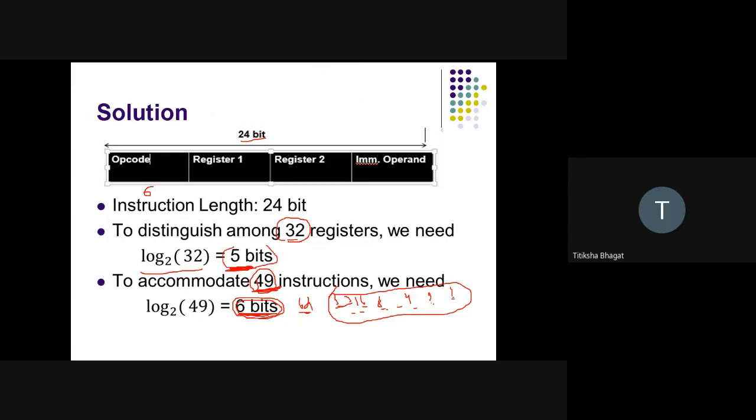Totally we will need 5 bits to represent these 32 registers. So register 1 will need 5 bits, and register 2 is of the same type, so register 2 will also need 5 bits. So we have got the number of bits for the opcode, for register 1, and for register 2.